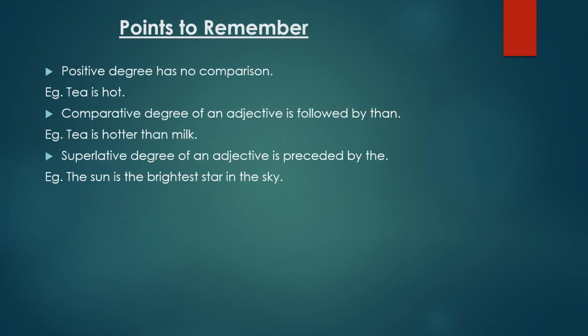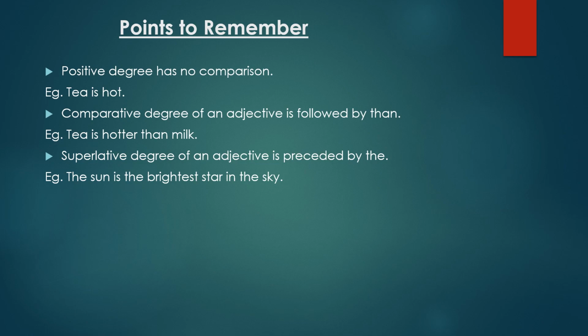As we have understood how to do the comparison in adjectives, or what type of comparison is done in adjectives, degrees of comparison. Now, positive degree has no comparison. Example, tea is hot. Here hot is an adjective. So tea is hot. There is no comparison. So it is a positive degree of adjective.